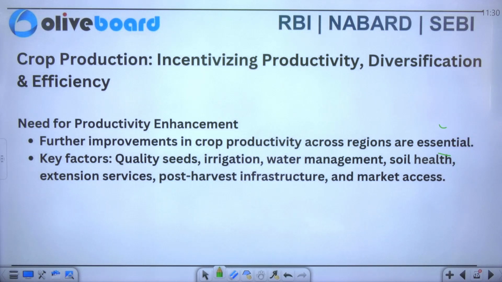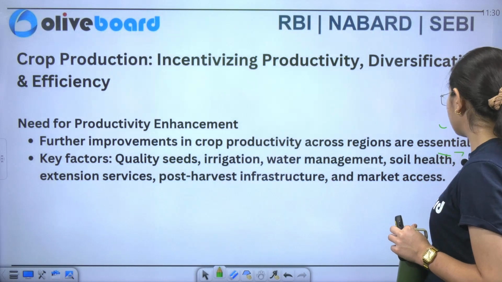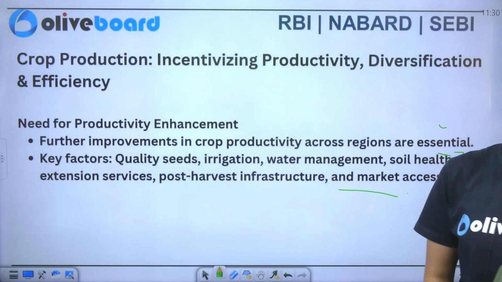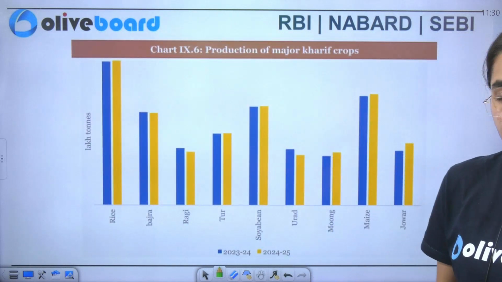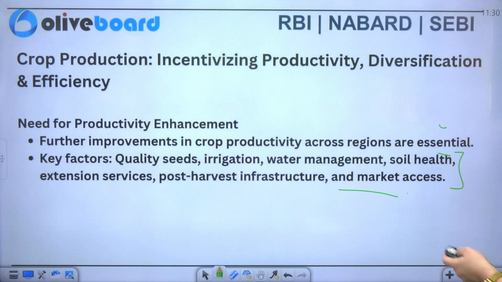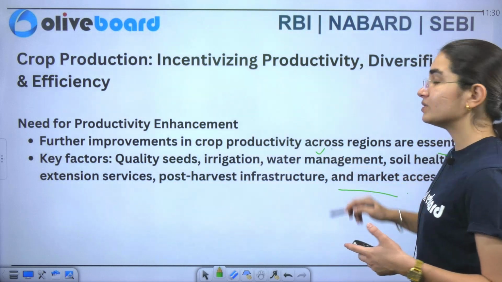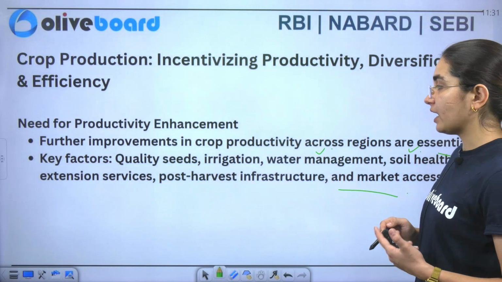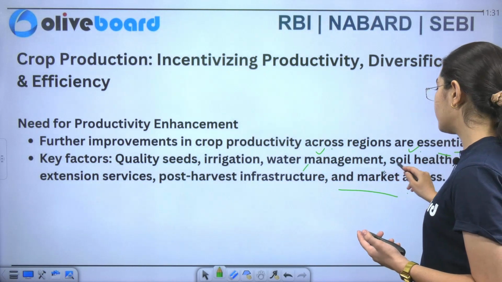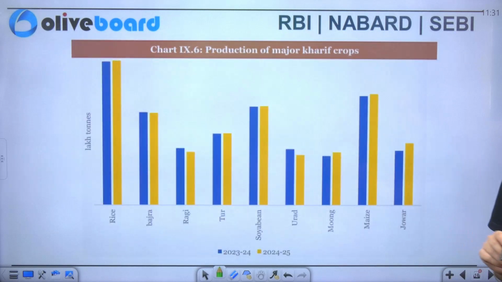Now what are the key factors associated with it? One is quality seeds. Whenever we need to bring improvement, these are the various stages that have to be followed, particularly in the agriculture sector. Firstly, you have to take care of the seeds. Then you have to jump onto irrigation, ensuring that water management is taking place. Similarly, you have to take care of your soil, extension services as well, post harvest infrastructure, and you have to see what your market access is.